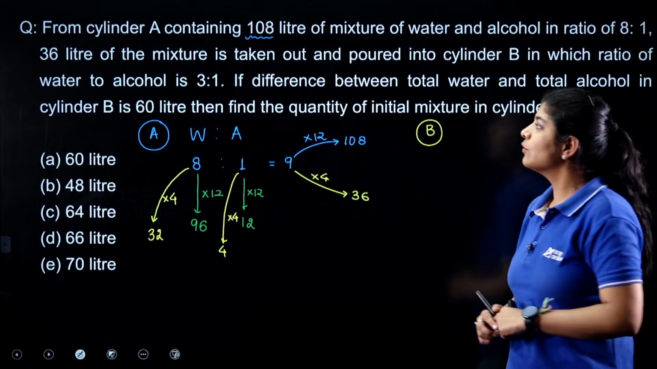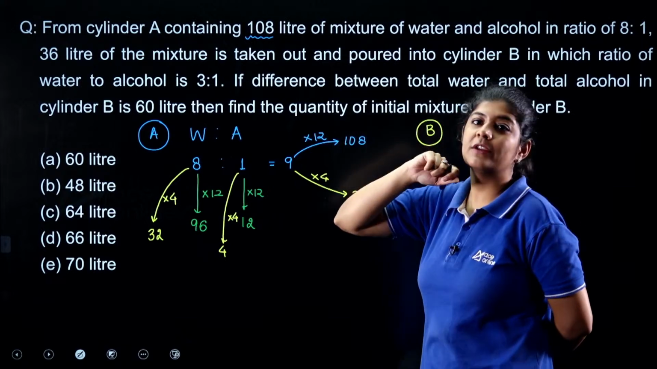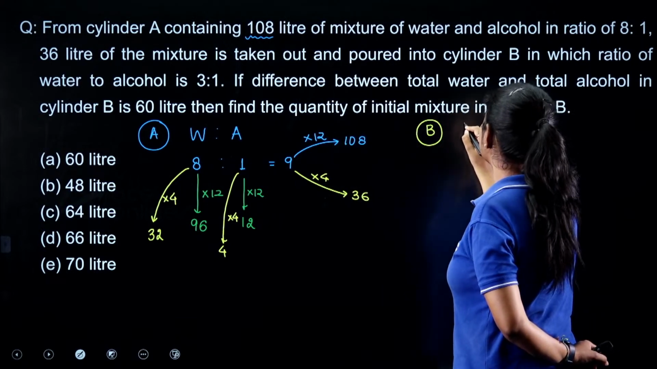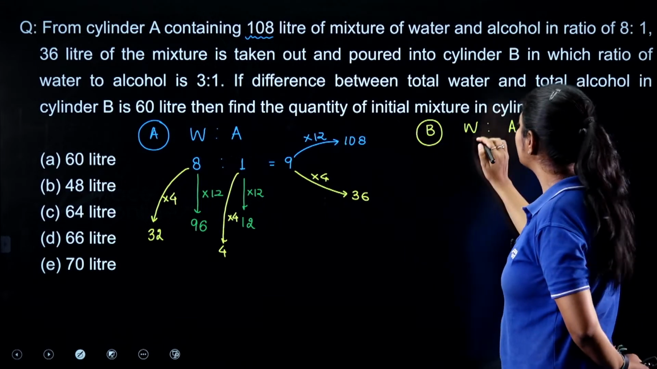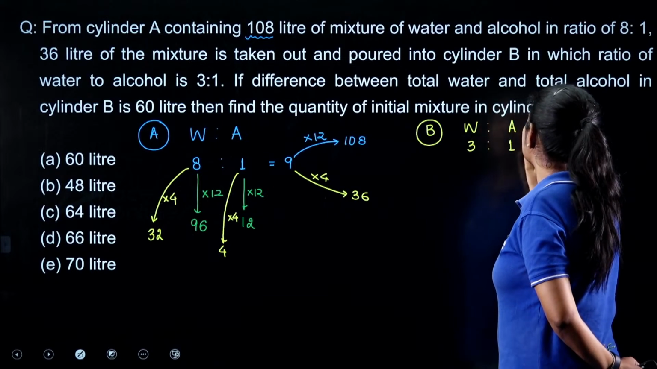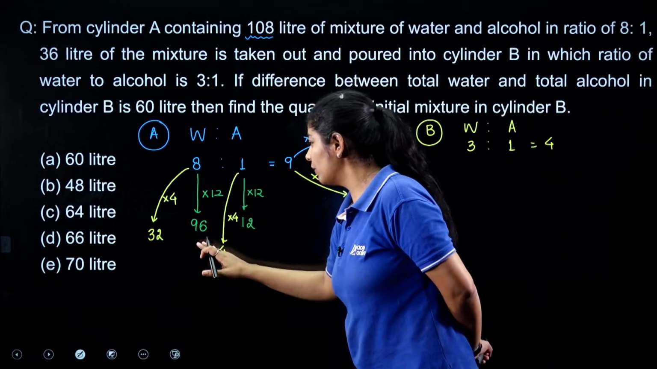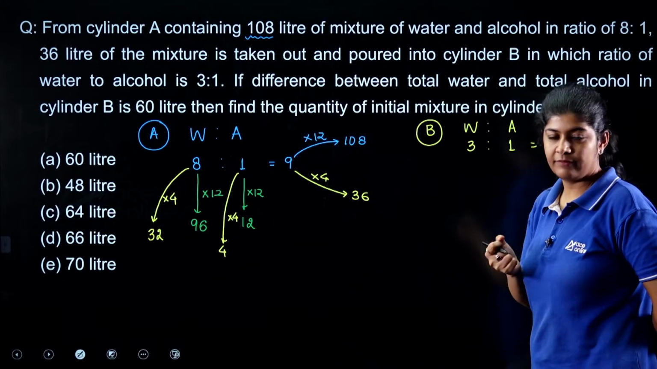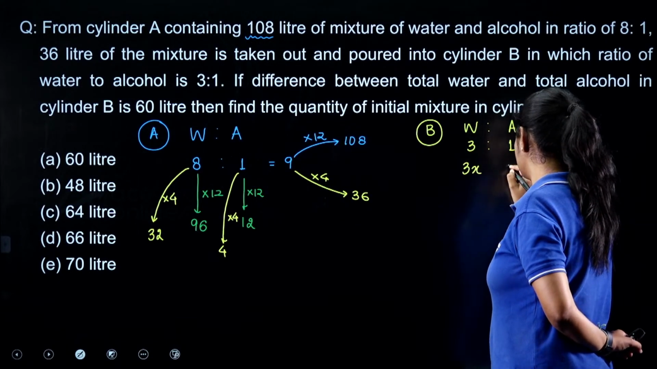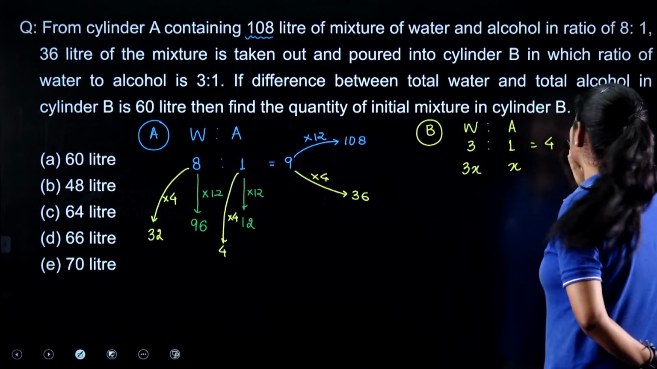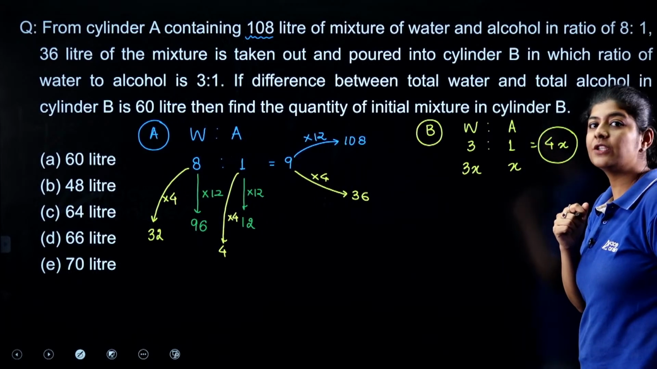Okay. Now the question is saying that in cylinder B, the ratio of water to alcohol is 3:1. So if I again write down the ratio between water and alcohol in cylinder B, I have it as 3:1. That means I have a total of 4. So here I have a value and here I have a ratio. We can't work like that, right? So we will also make this a value. That means the initial quantity that we have in cylinder B is 4x.